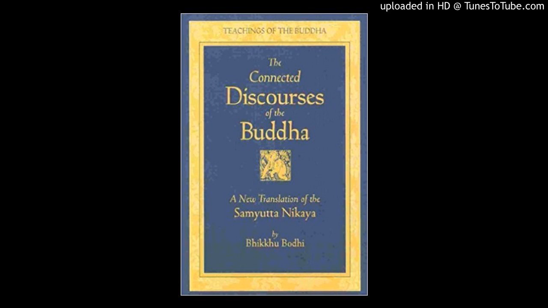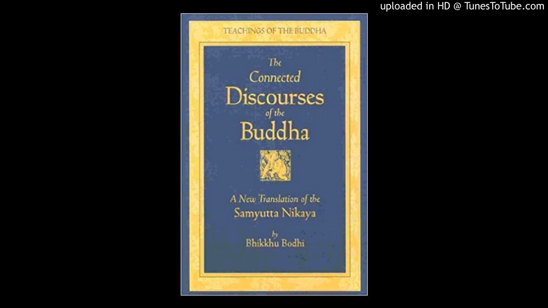He has to say no. And then, do you regard the Tathagata as inside the five aggregates? And he said no. Do you regard the Tathagata as outside the five aggregates, apart from the five aggregates? Again he says no.